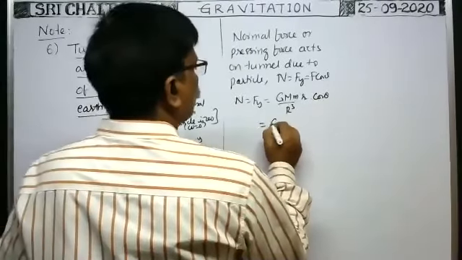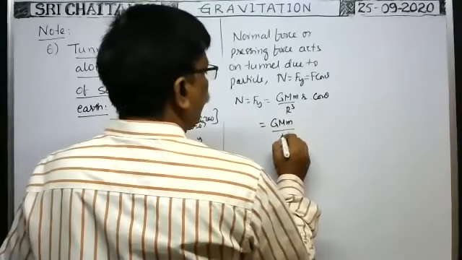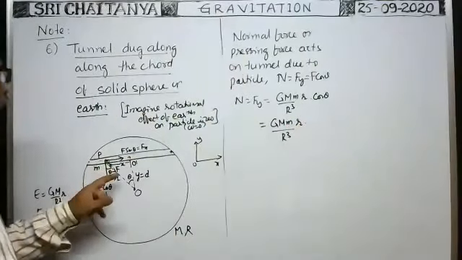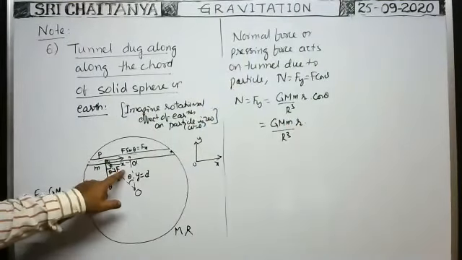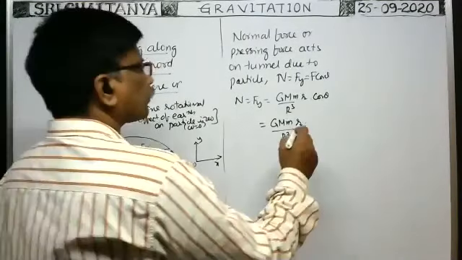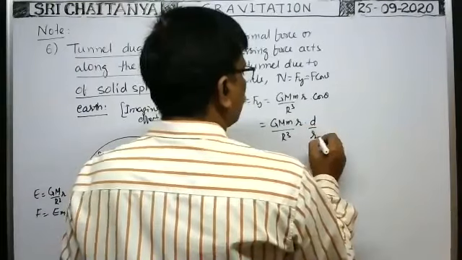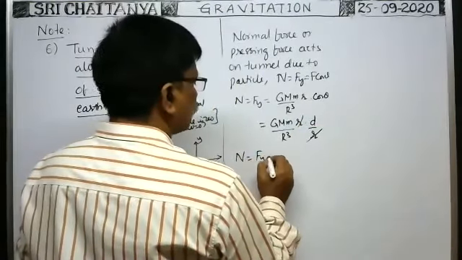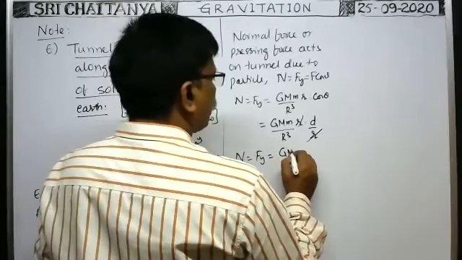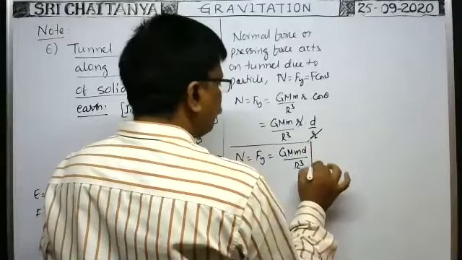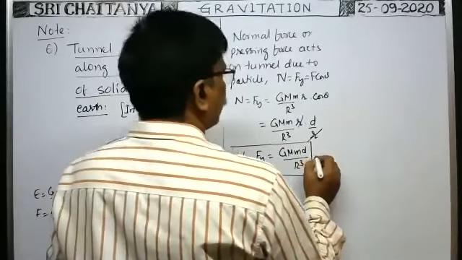So therefore, this is equal to G capital M small m by R cube into small r into cos theta. Cos theta is equal to D by small r, we can write now. D by small r cancel. Therefore, normal force or pressing force is equal to G capital M small m D by R cube. It is the pressing force or normal force acting on the particle.